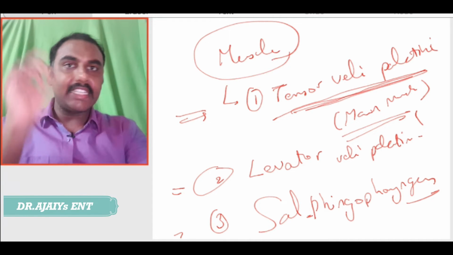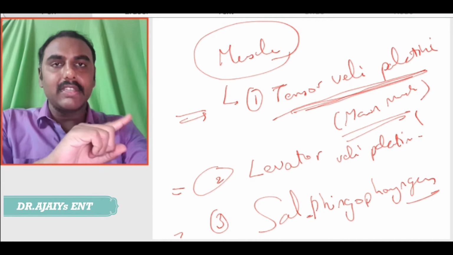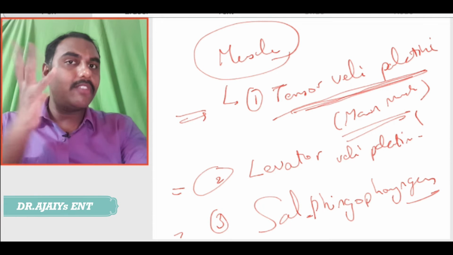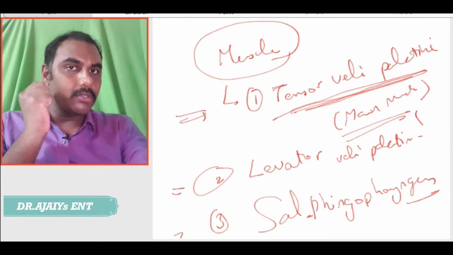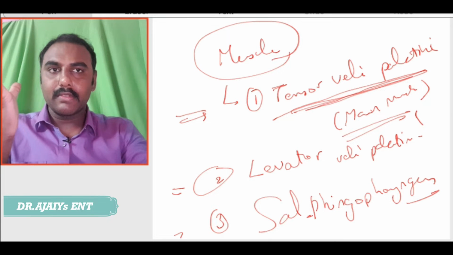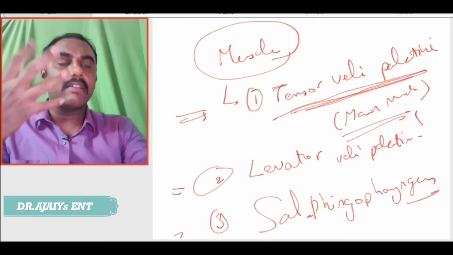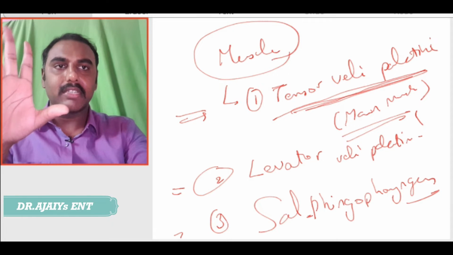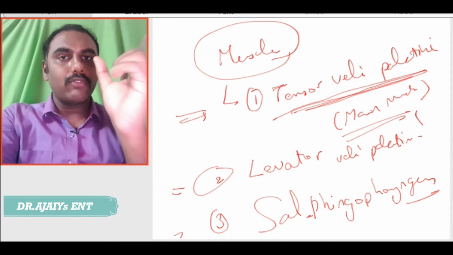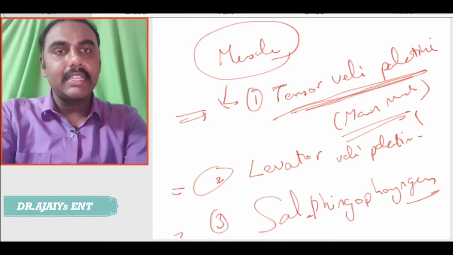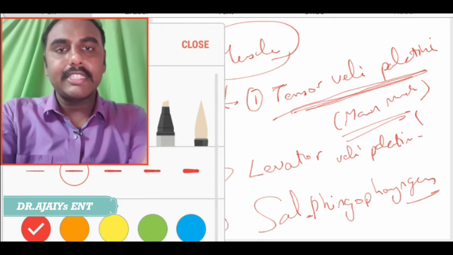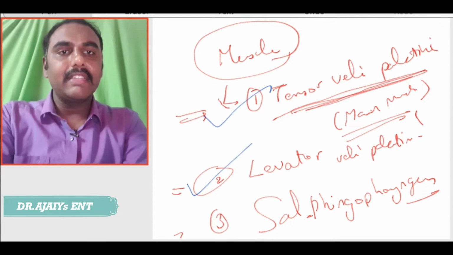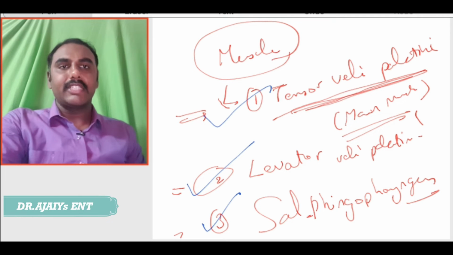We know that the Eustachian tube is normally closed. Whenever we open our mouth, whenever we chew or yawn, the Eustachian tube has to open. So, the main muscles for opening the Eustachian tube are the ones I mentioned here: the tensor veli palatini, levator veli palatini, and salpingopharyngeus muscle.